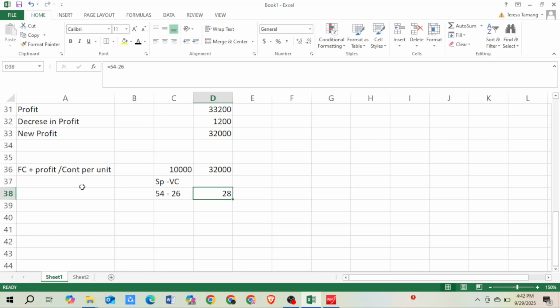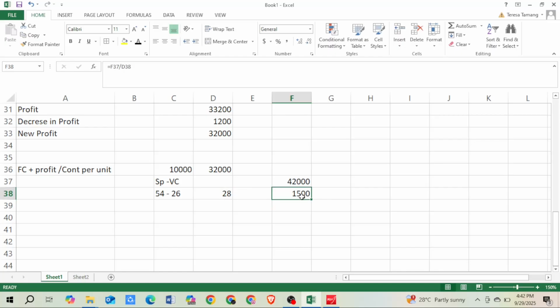Okay. Now if I want to find out how many units we should sell to make 32,000 profit, then fixed cost plus profit, and then this amount would be divided by contribution per unit. So we should make 1500 units.